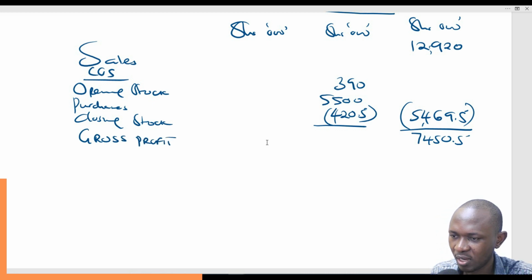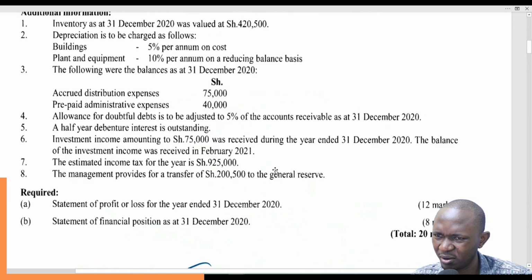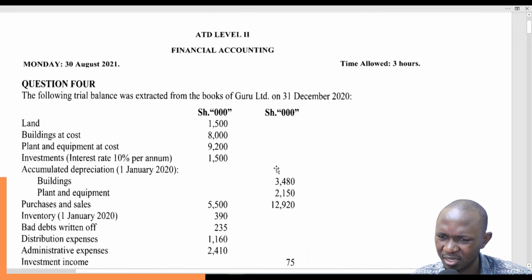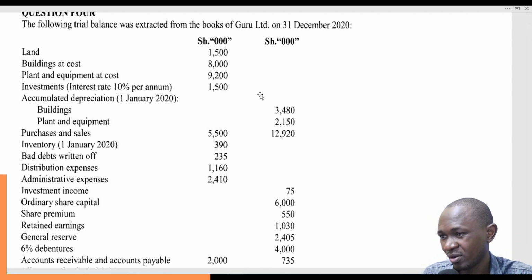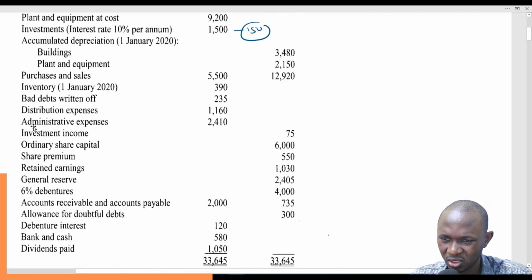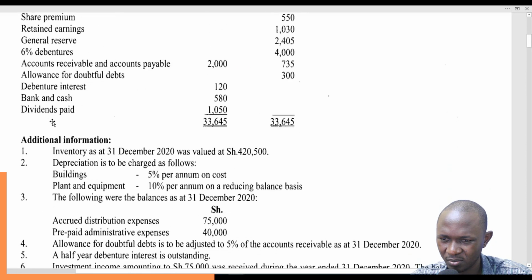Then of course now we add the incomes and gains, and from the look of things our question had incomes and gains, because we have investment here and the interest rate is 10% per annum. So it means we have interest from our investment. 10% of this is 150. And then let's check again if there's anything else.